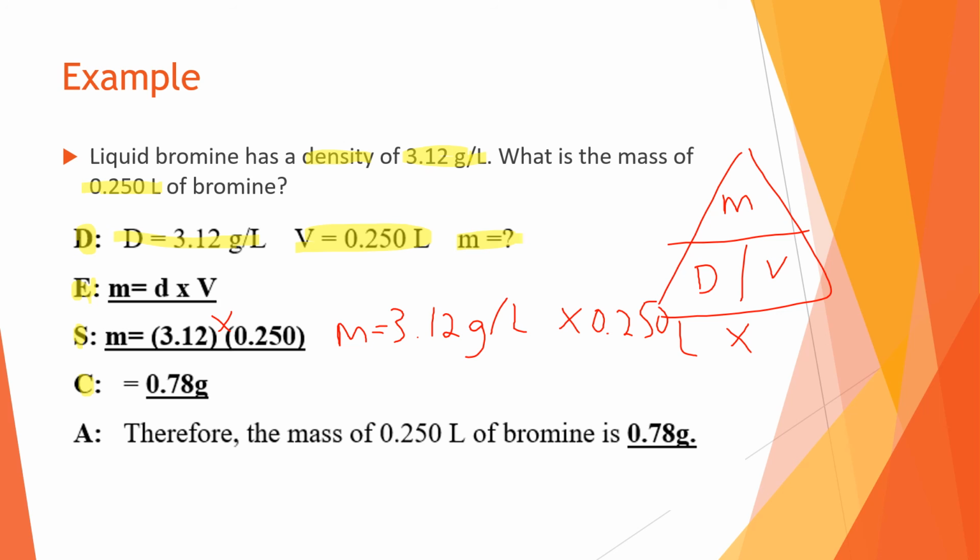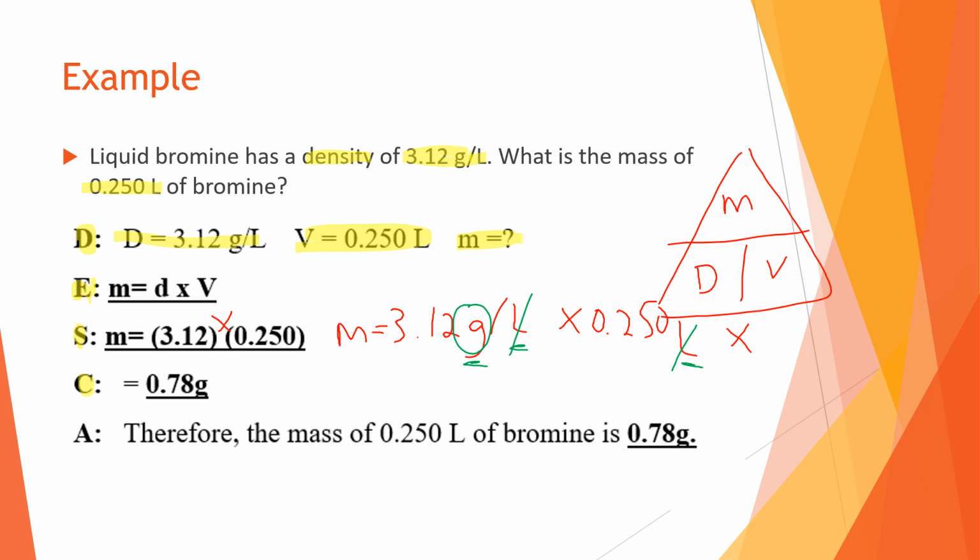We have grams once, liters twice. Because we have liters twice, you can cross those out, and whatever unit you're left with is always going to be the unit of your answer. So in this case, we cross out the L's for liters, and we're left with grams. That is a trick to help you determine what units your answer is going to be. So mass is measured in grams here.